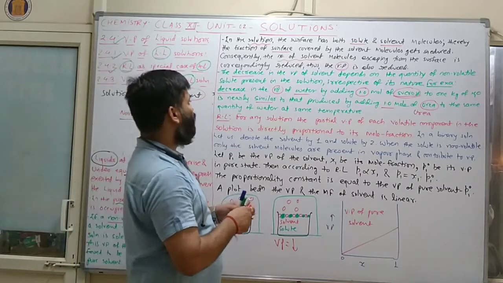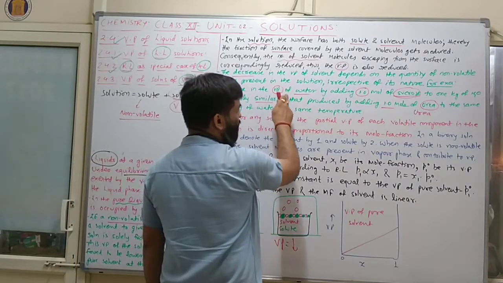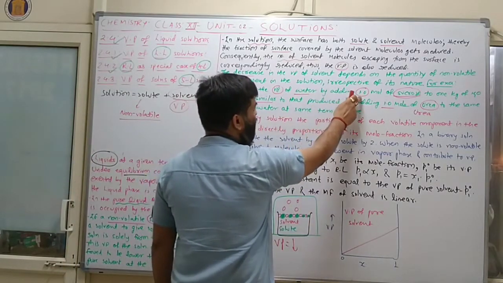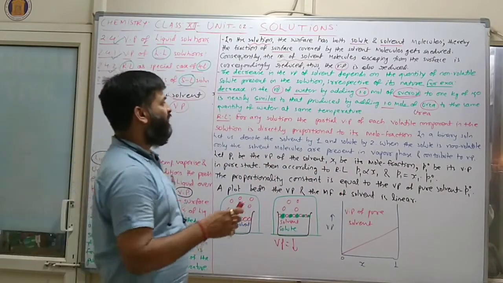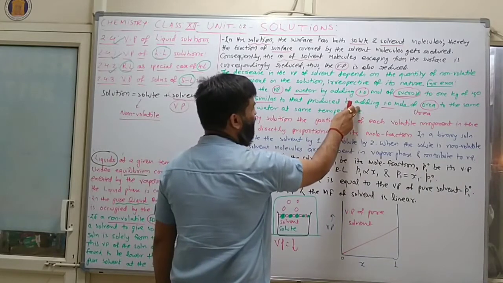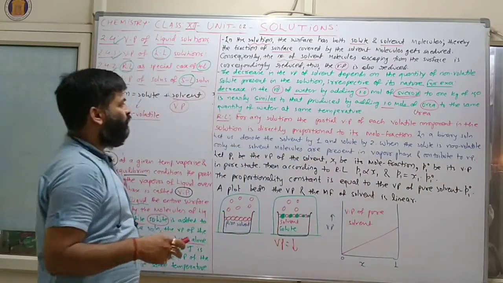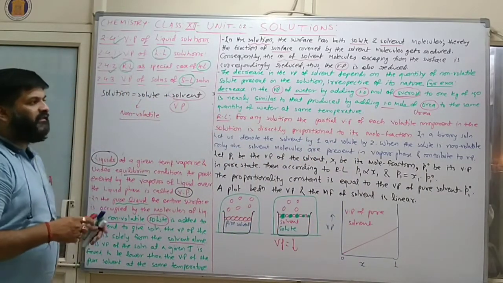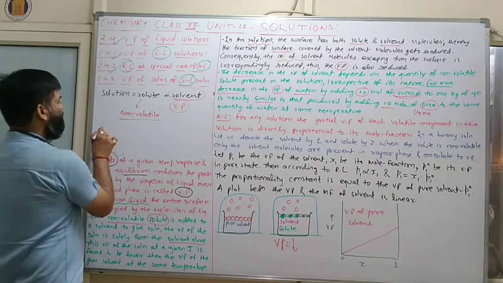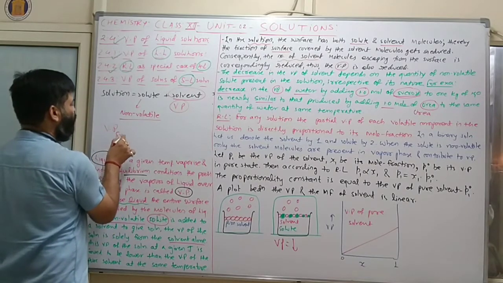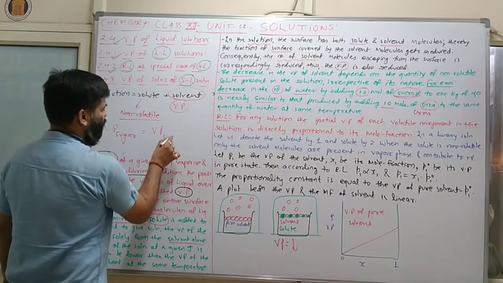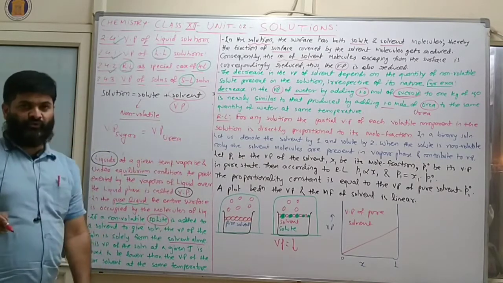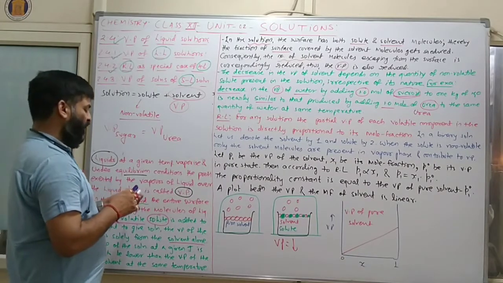Clear? Again, the decrease in vapor pressure of water by adding 1 mole of sucrose to 1 kilogram of water is nearly similar to that produced by adding 1 mole of urea to the same quantity of water at the same temperature. इसका मतलब, vapor pressure of sugar solution is equal to vapor pressure of urea solution. Clear? And the formula of urea.